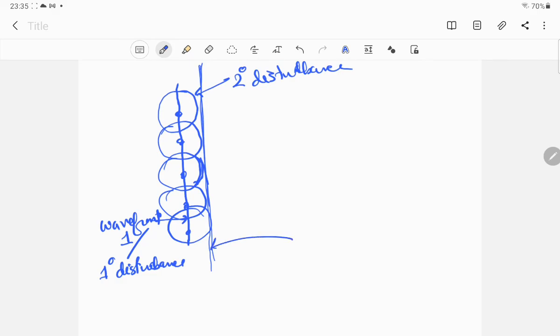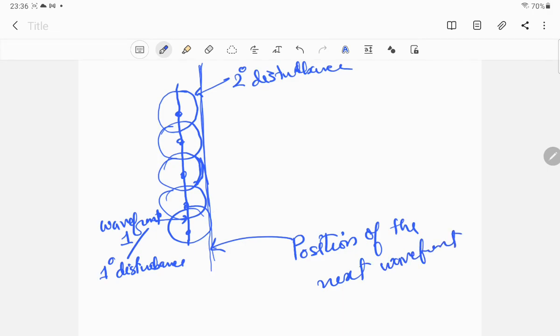So this represents the position of the next wavefront. This is wavefront 2. Remember, this is wavefront 2, not secondary disturbance. This is the secondary disturbance and this is wavefront number 2.